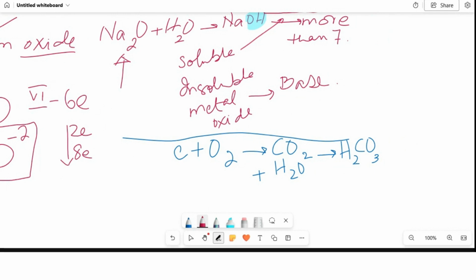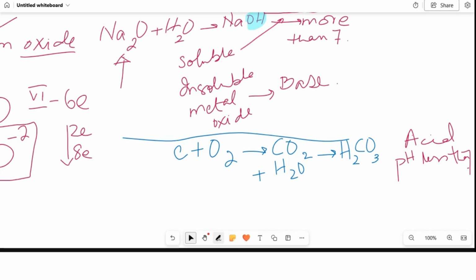So it is acid. What would be its pH? More than 7, less than 7, equal to 7. Less than 7. ठीक है, less than 7. Okay, now one example I have written for carbon dioxide. There are other examples as well.